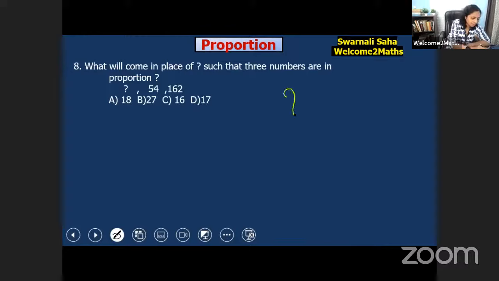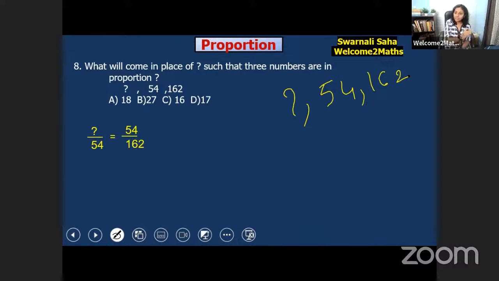You see, three numbers are in proportion: question mark, then 54, and then 162. That's all. So how do we write it? Three numbers are in proportion, so we write it this way: question mark by 54 is equal to 54 by 162. In this way, we'll find it out.